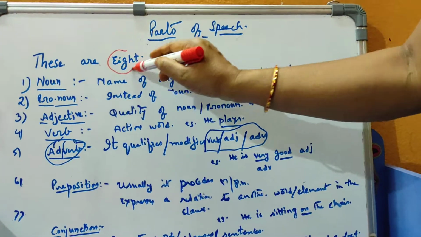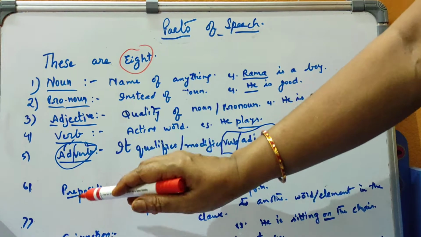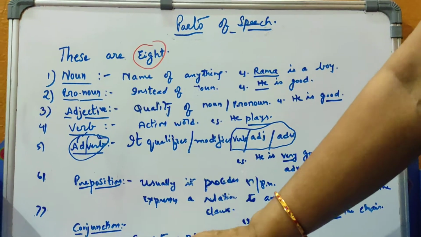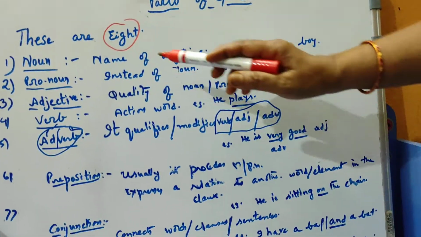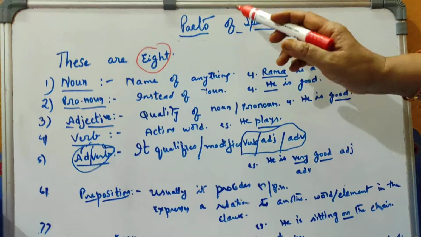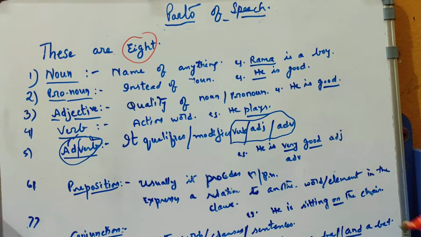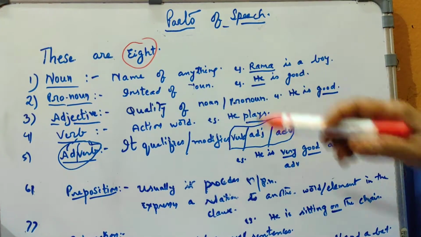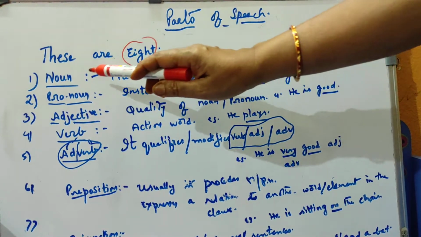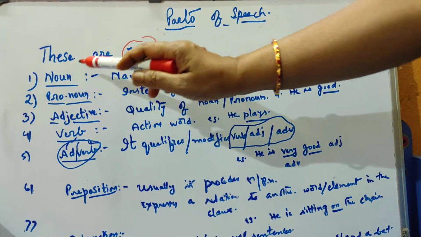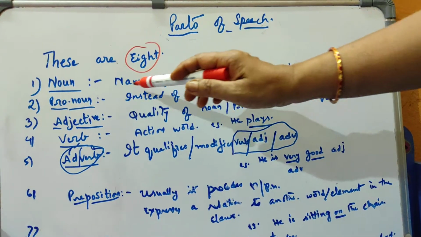These are 8. First one is noun, pronoun, adjective, verb, adverb, preposition, conjunction and interjection. Okay, here they are actually 8, and here I am not giving very lengthy definitions. Each and every part of speech I am giving you as a small sentence. Noun, single sentence, that is name of anything. We can take into consideration anything, name. The name of anything is called as noun, and instead of noun we are using pronoun.